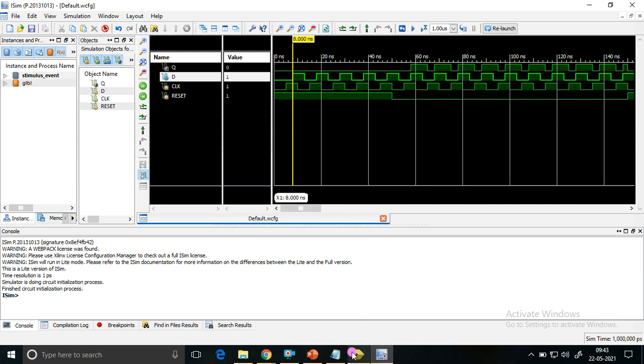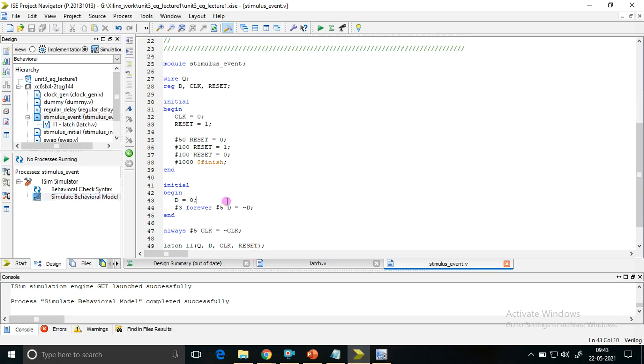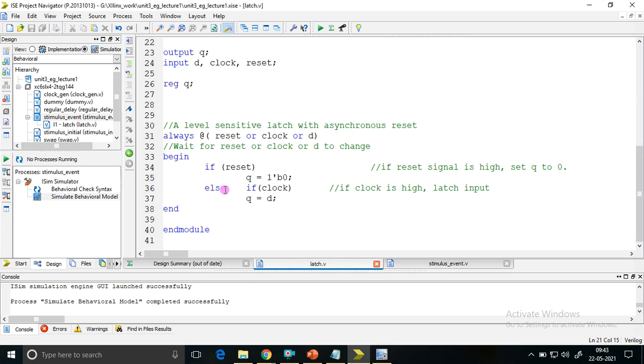Fine. So here the code is written as the latch. It's a latch code. In the latch, reset has the highest preference because it's an asynchronous reset, because it comes before the clock. First, reset checks if it is 1. If reset is 1, then Q is 0. If reset is 0, then only it will check for clock. If clock is 1, Q is assigned with D.